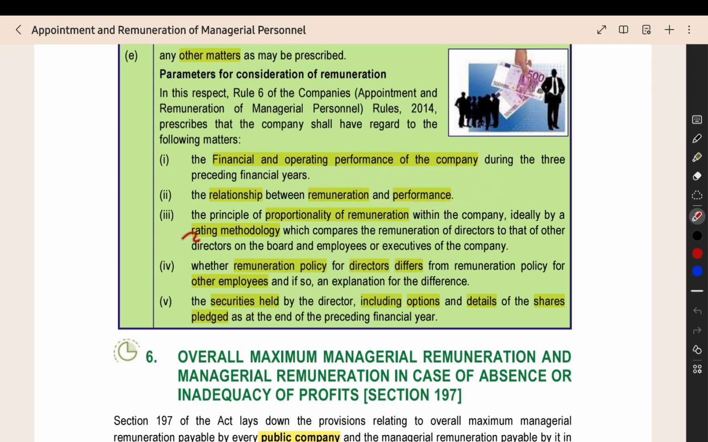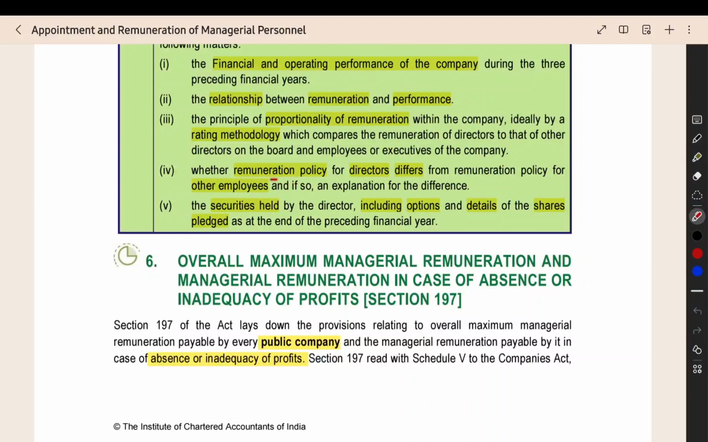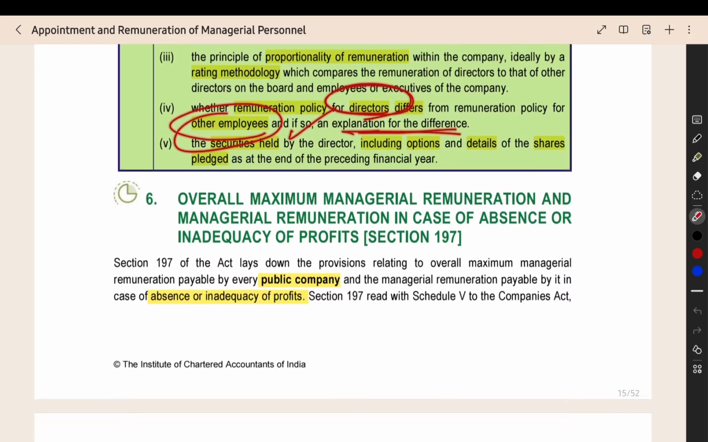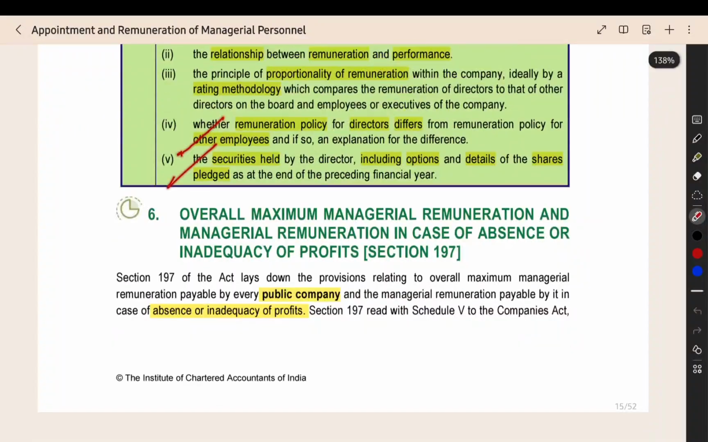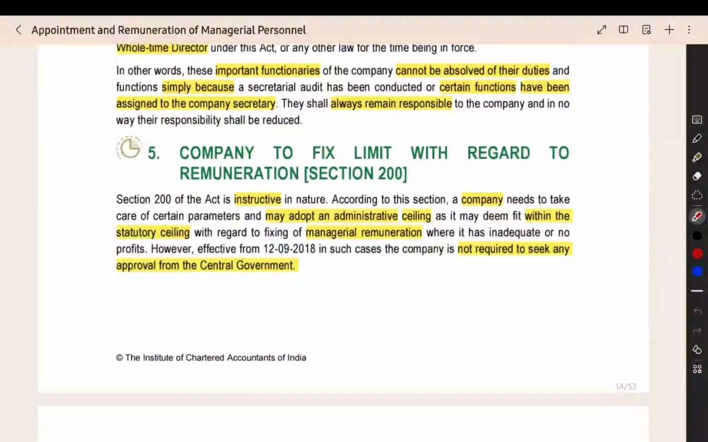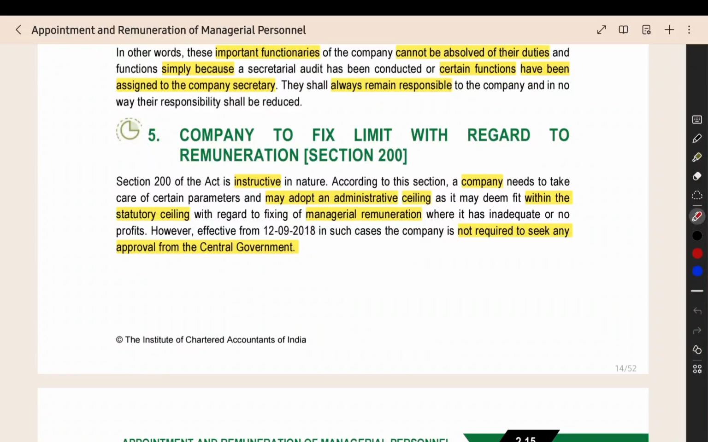Proportionality of remuneration and a rating methodology should be used. So, for directors, how much remuneration you are giving, and for other employees, how much remuneration you are giving, that proportion they should maintain. And the remuneration policy: why they are making a different policy for directors and a different policy for other employees, the explanation for the difference. And then securities held by the directors including the options, that also they should keep in mind. What are all the shares held by the directors including options, and whether they have pledged those shares somewhere else, that also we have to keep in mind when the company is fixing the limit for the remuneration for directors and other employees.